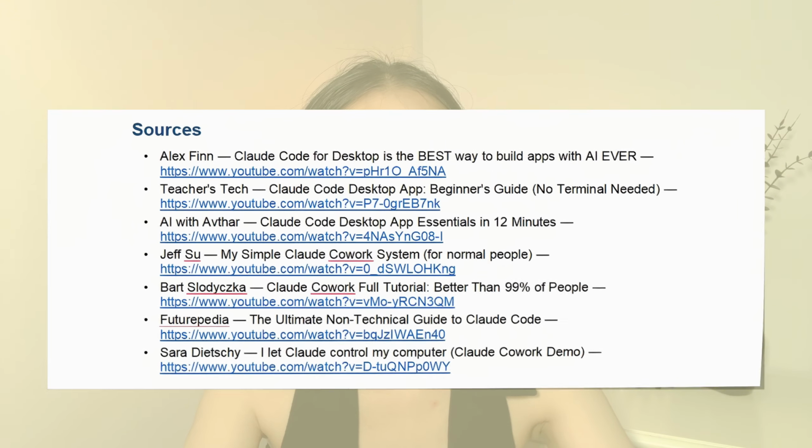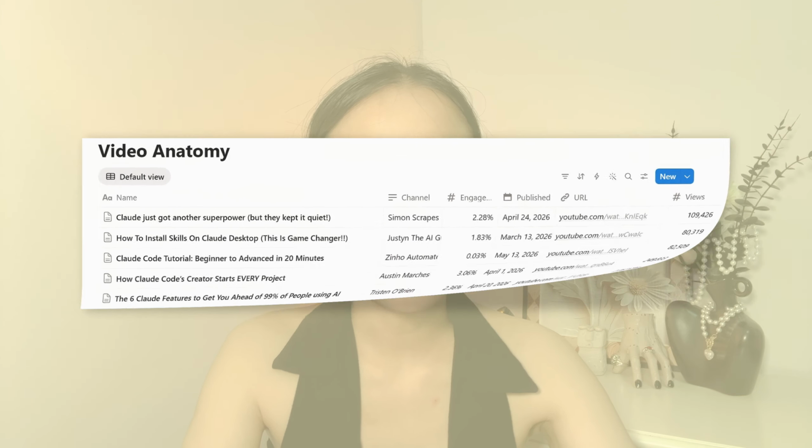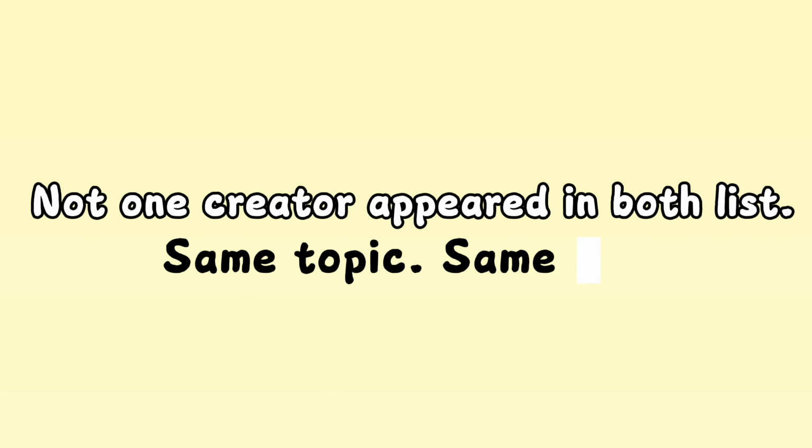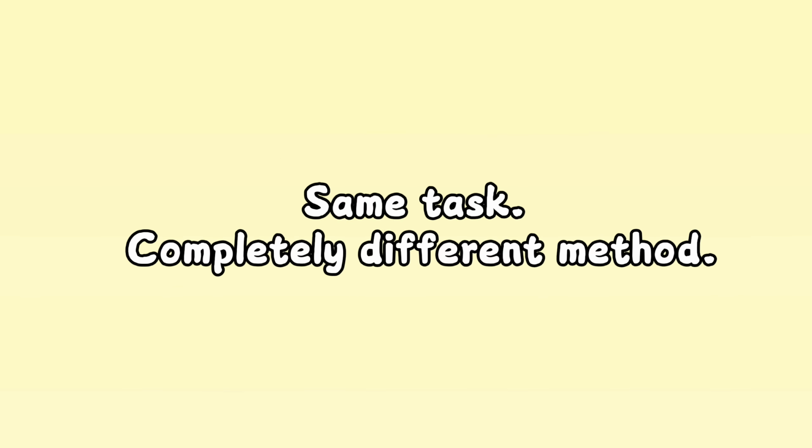Co-work found 7 videos, Claude Code found 5. That's because I set a default number in Claude Code to find 5. That's why it sounds like Co-work did more. But here's the part that matters. There was zero overlap between the 12 videos, different creators, different titles, completely different results for the exact same topic on the same day. These tools are not doing the same job in different packaging. They're working differently at the source.